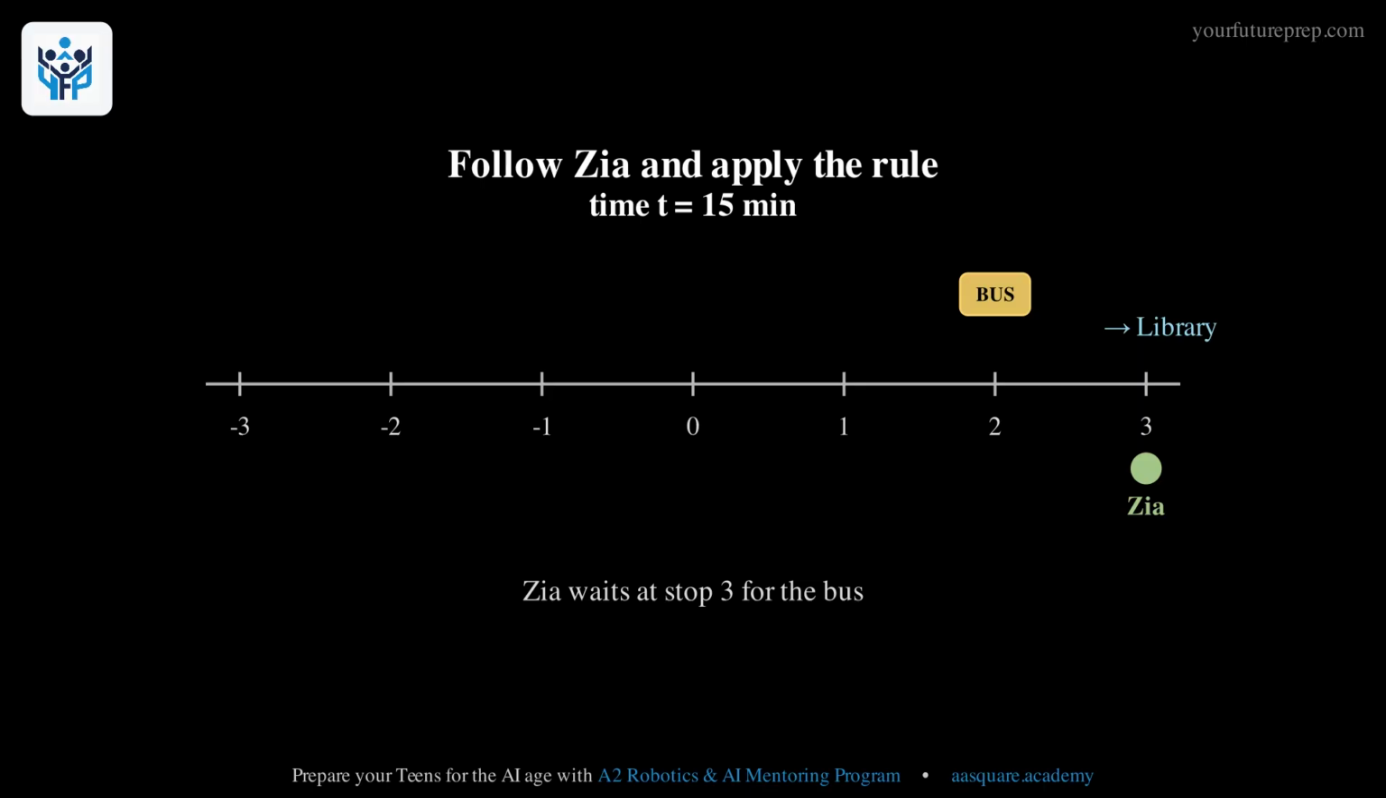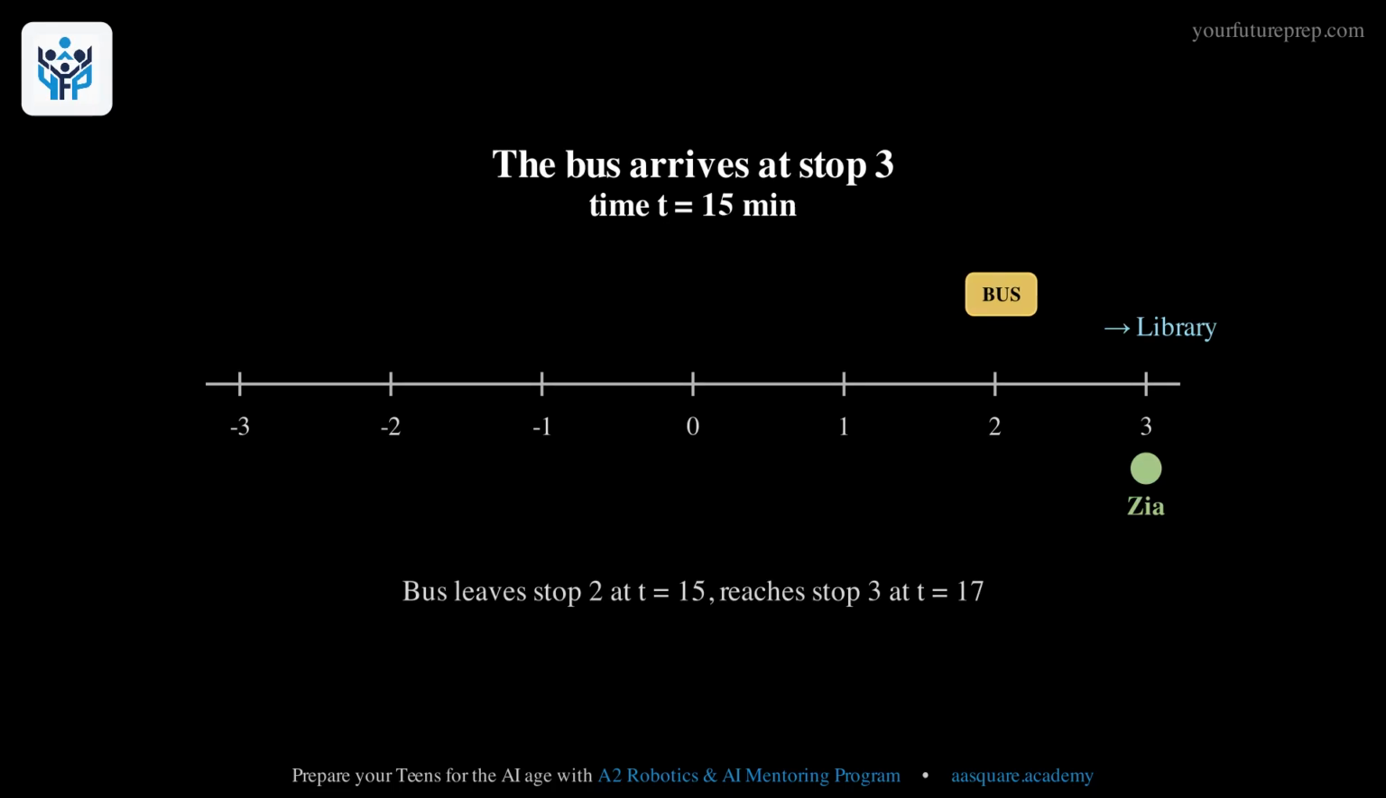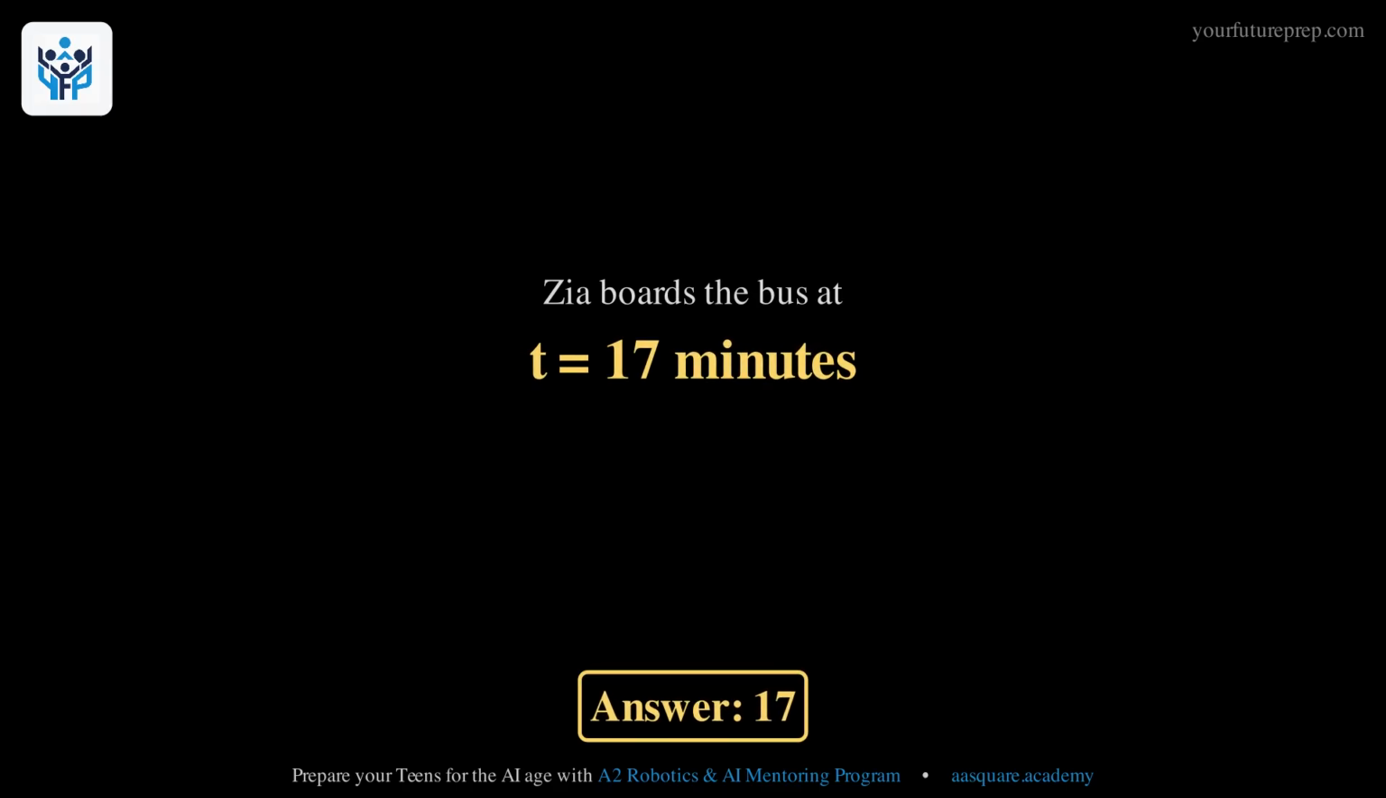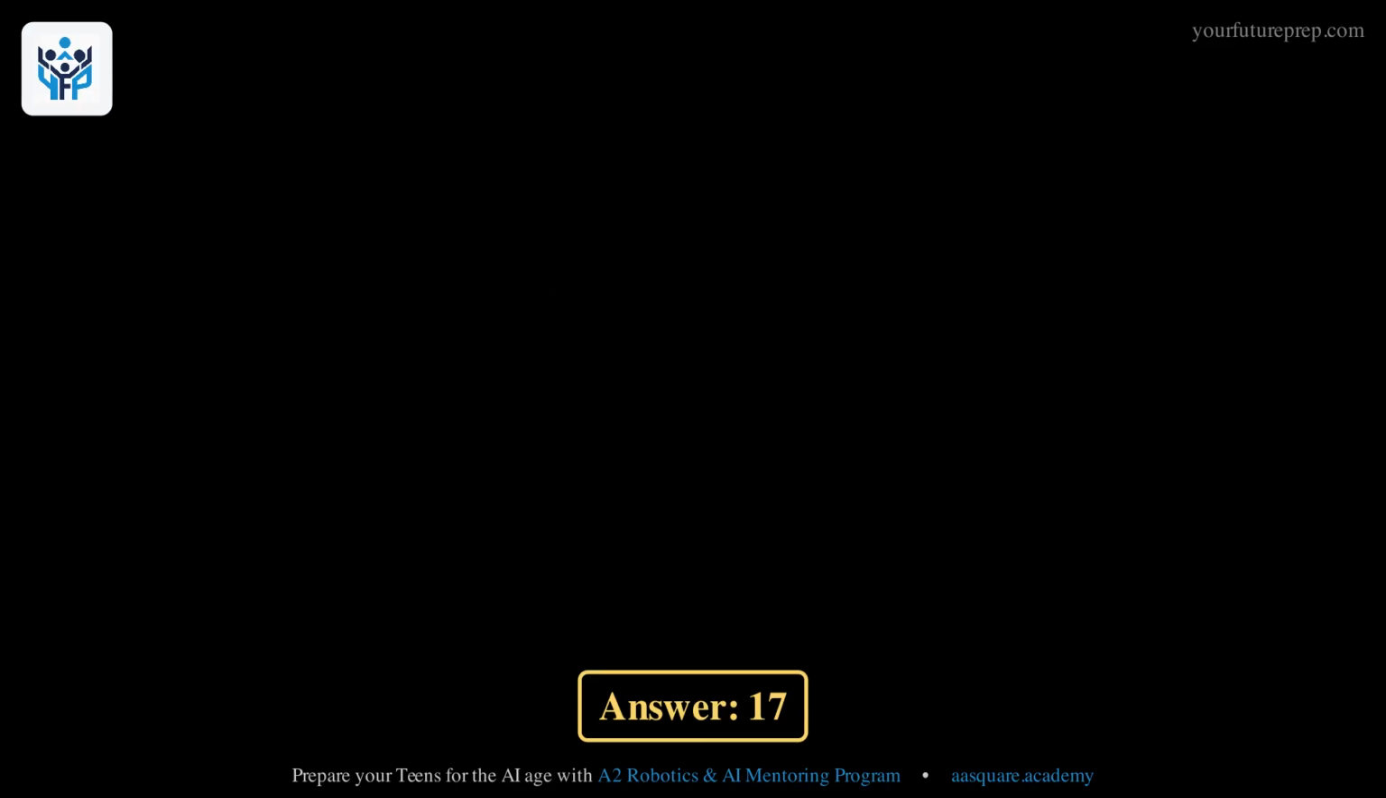She reaches stop 3 at time 15. Now the bus is right there at stop 2, her previous stop, so this time she waits. The bus leaves stop 2 at time 15 and arrives at stop 3 at time 17, right where Zia is waiting. So Zia boards the bus after 17 minutes. The answer is 17. Choice A.